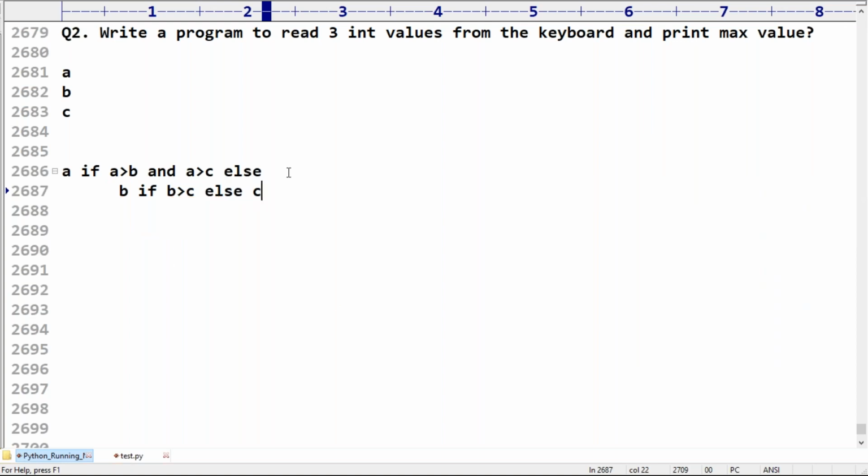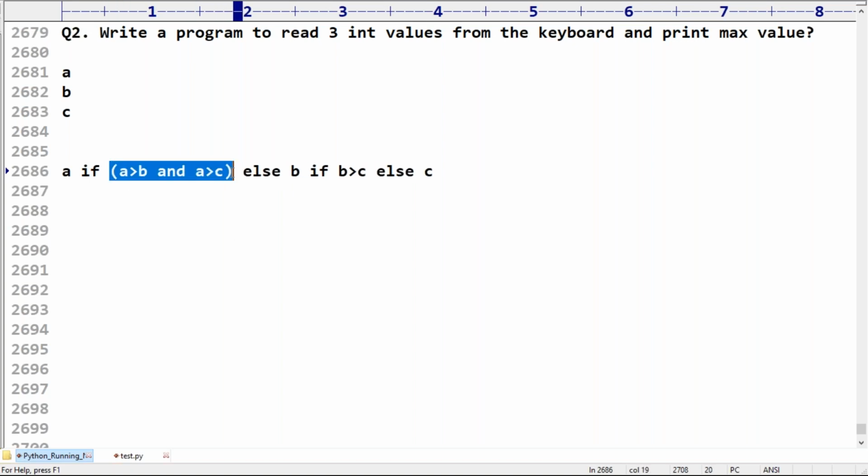That's all. Don't get confused. This total is for your understanding sake. This is the condition, sir. If this condition is satisfied, then A is the max value. Else, this total is the second part. In the second part, again, if this condition is satisfied, B is the value. If this condition fails, C is the value.